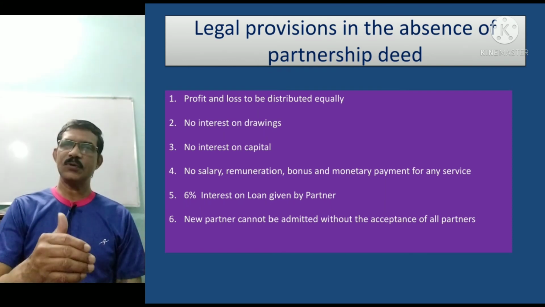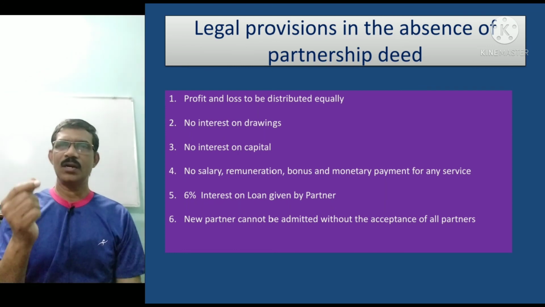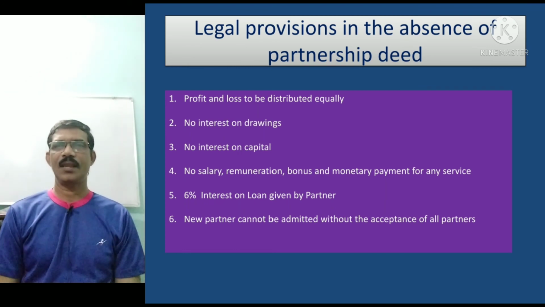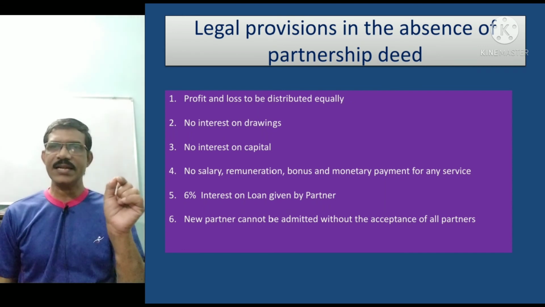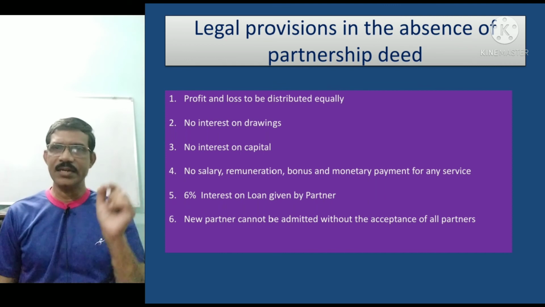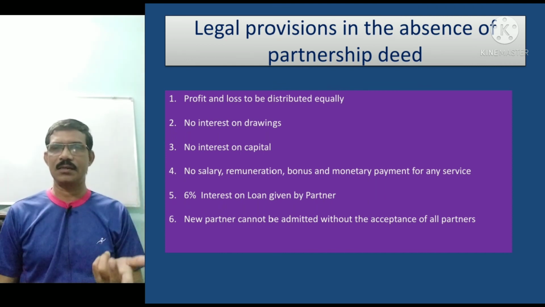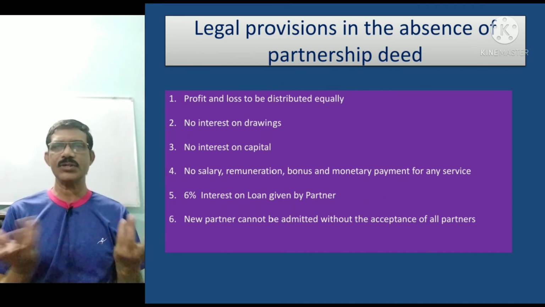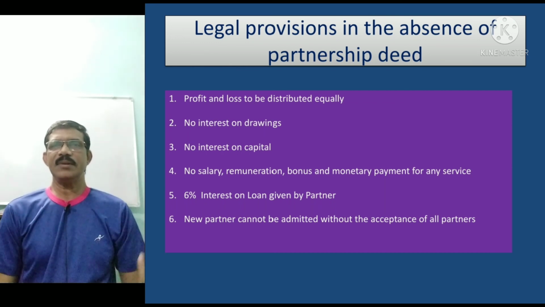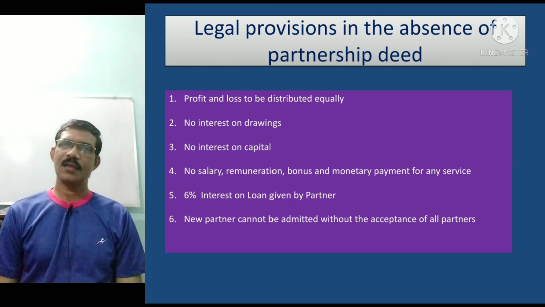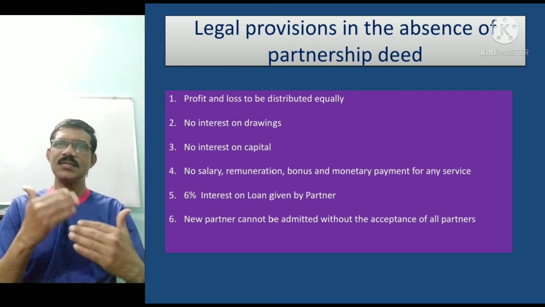Similarly, suppose X wants interest on capital, but there is no agreement on interest on capital in the partnership firm. Then is X's claim on interest valid or not? When there is no agreement, a partner should not get interest. So his claim is not valid. These kinds of questions can be discussed. I hope you have understood these legal provisions.